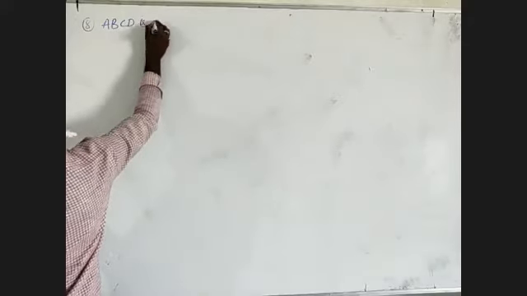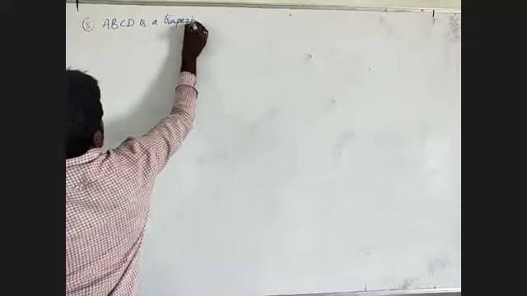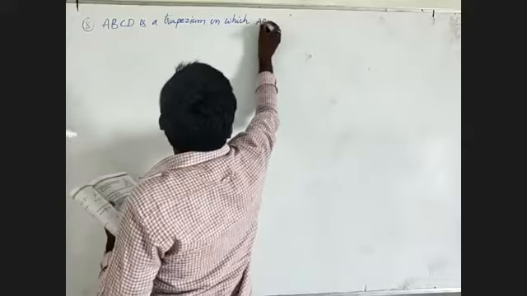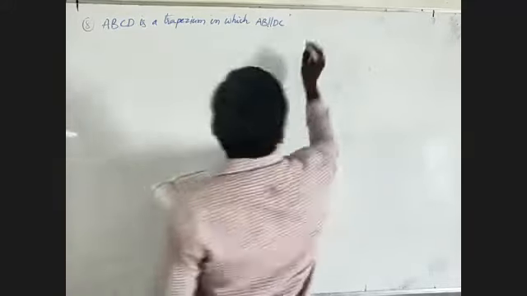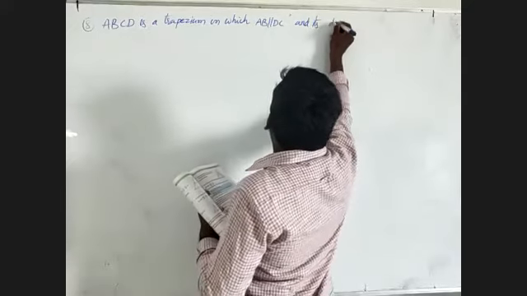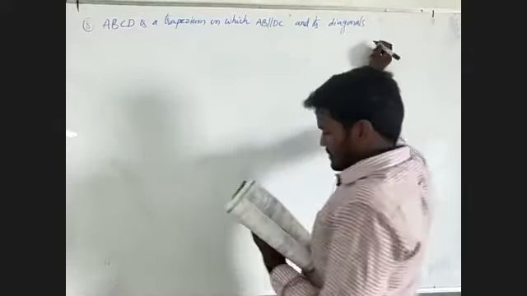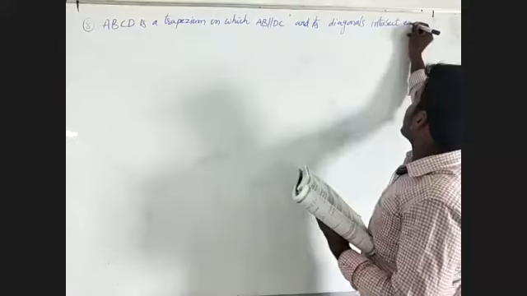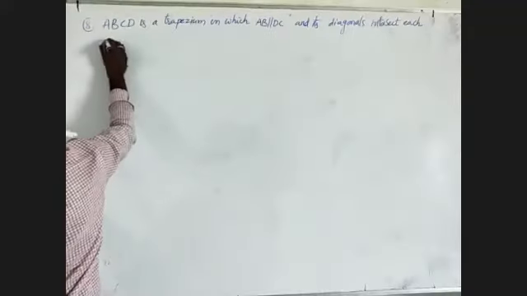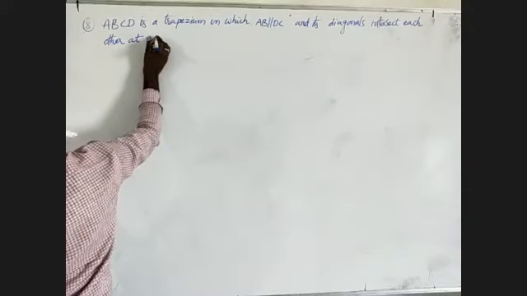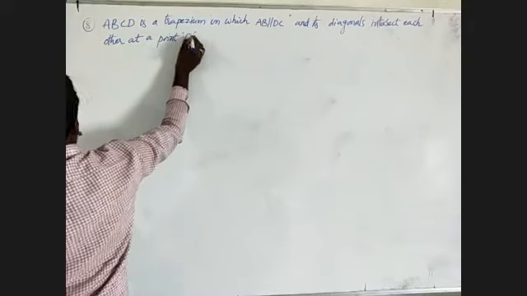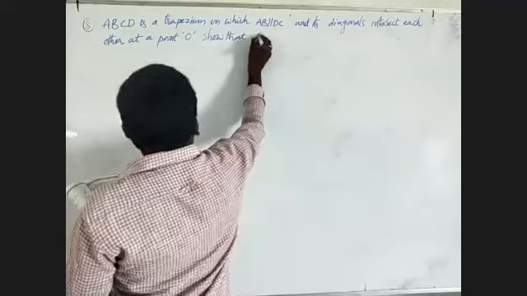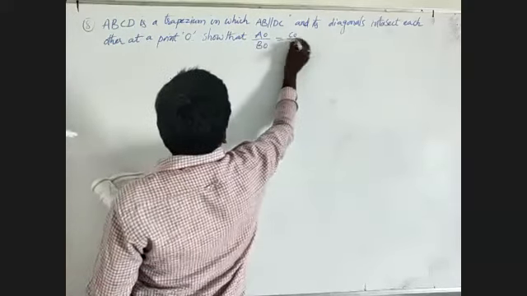ABCD is a trapezium in which AB is parallel to DC, and its diagonals intersect each other at a point O. Show that AO by BO is equal to CO by DO.